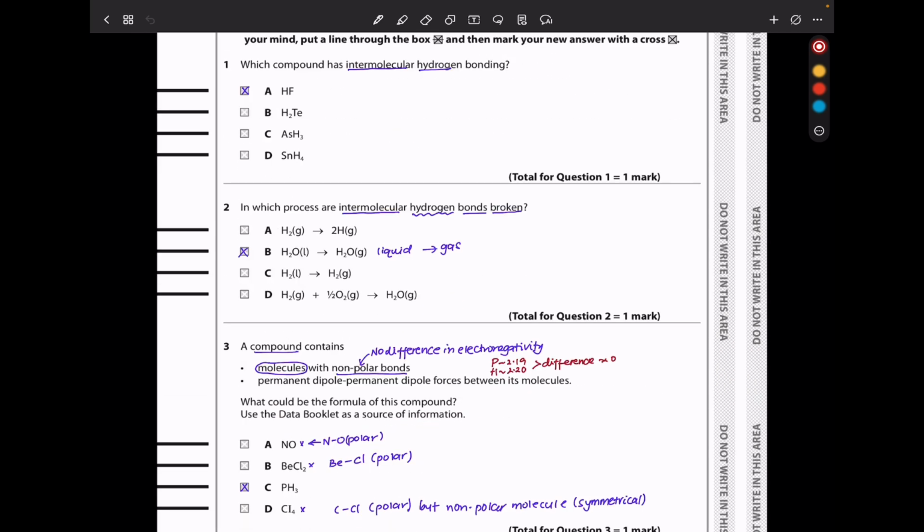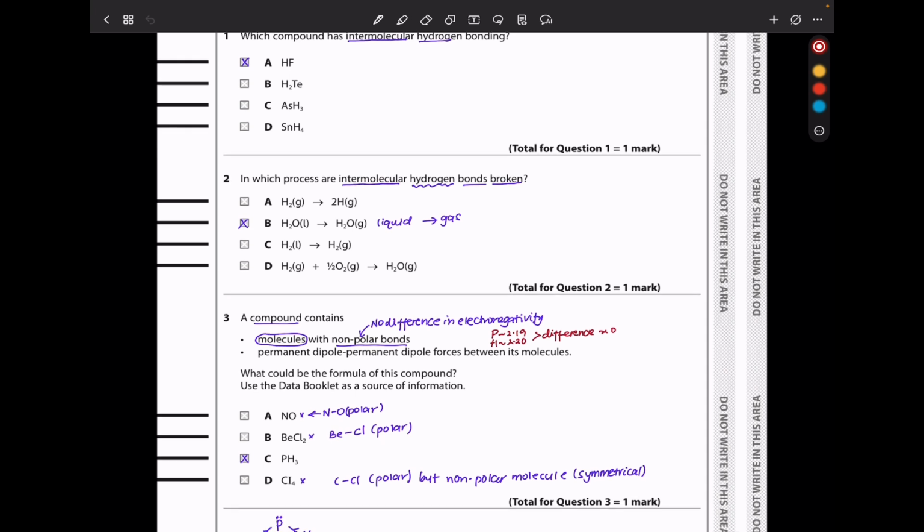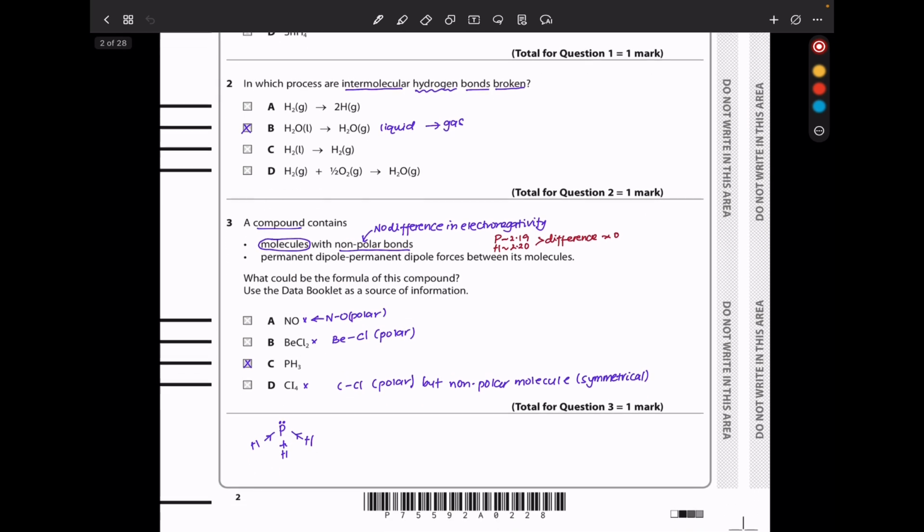In question 2, in which process are intermolecular hydrogen bonds broken? So here, between hydrogen molecules, we do not have intermolecular hydrogen bonds, so that's out. Between hydrogen here as well we do not have, but intermolecular hydrogen bonds exist between water molecules, so converting water liquid to water gas involves breaking intermolecular hydrogen bonds, so the answer should be B.